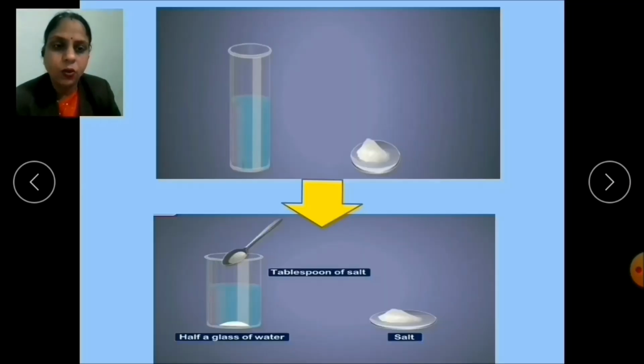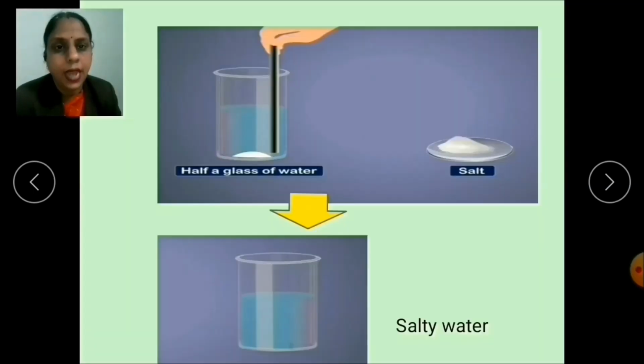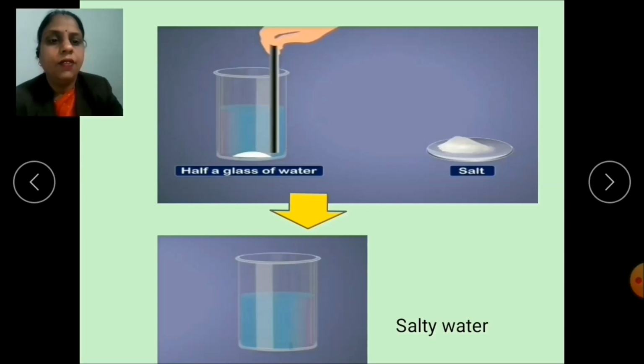Now what you have to do, you have to take half a glass of water and add a tablespoon of salt to it and stir it. After stirring it, you will find that the salt dissolves in the water and it is no longer visible to us. And as a result, what will we get? Yes, we will get salty water.